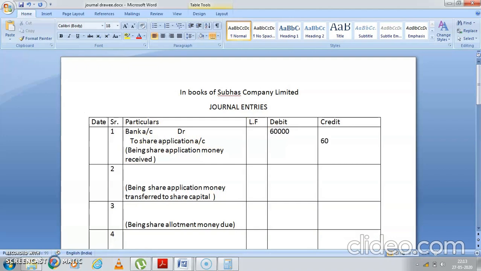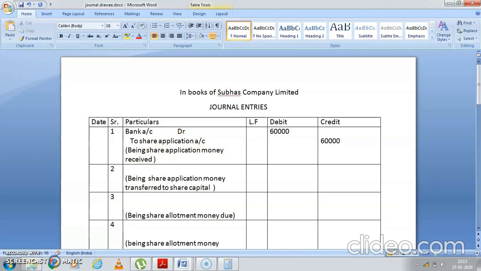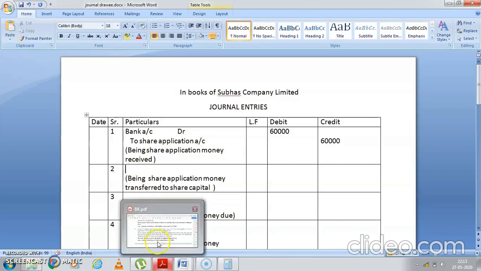And the company has come up with the issue of shares and the same money is received. So immediately the money will be transferred to share capital account. It is which share? Equity share. Am I correct?